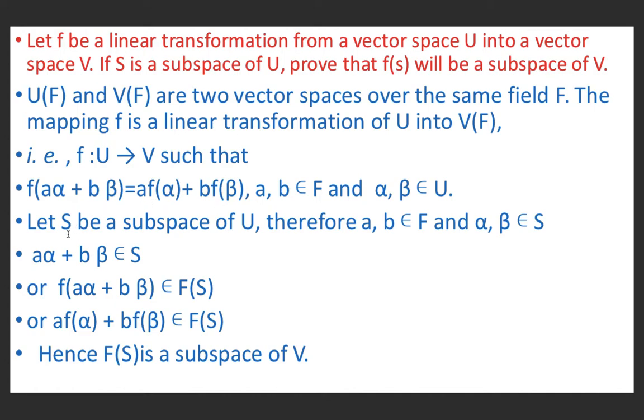So let S be a subspace of U. Therefore, a, b belonging to F and alpha, beta belonging to S implies a alpha plus b beta belongs to S. This implies f of a alpha plus b beta belongs to f(S), and this implies a f alpha plus b f beta belongs to f(S), because f is linear. Hence, f(S) is a subspace of V.